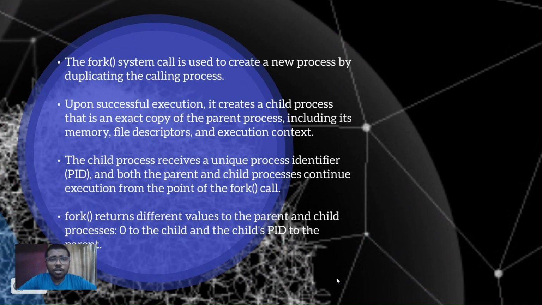The fork system call is used to create a new process by duplicating the calling process. Upon successful execution, it creates a child process that is an exact copy of the parent process, including its memory, file descriptors, and execution context. The child process receives a unique process identifier, namely PID, and both parent and child processes continue execution from the point of the fork call. Fork returns different values to the parent and child processes: 0 to the child and the child's PID to the parent.